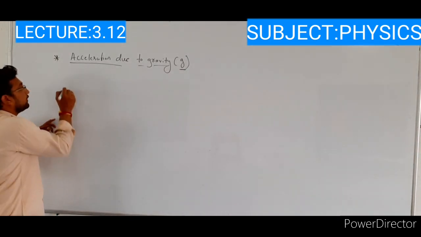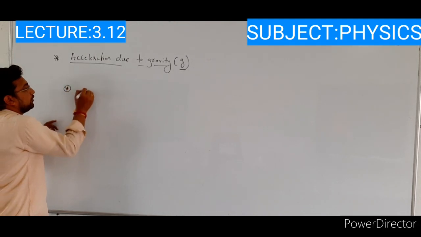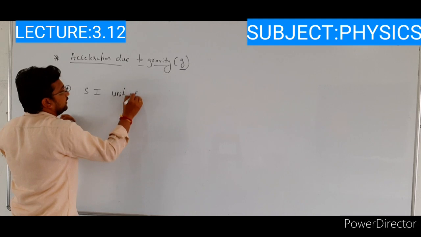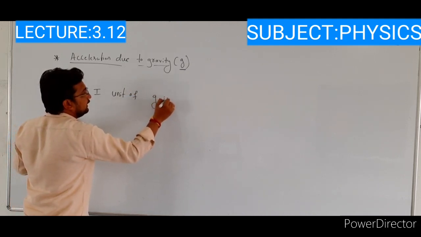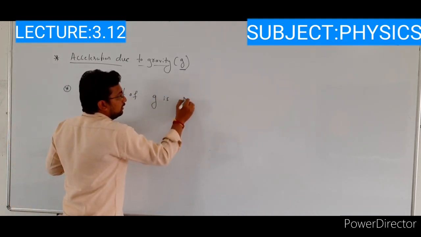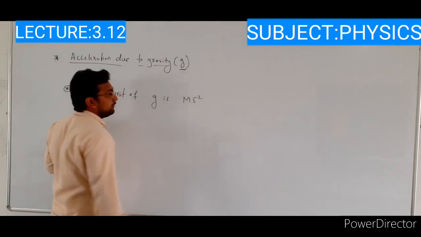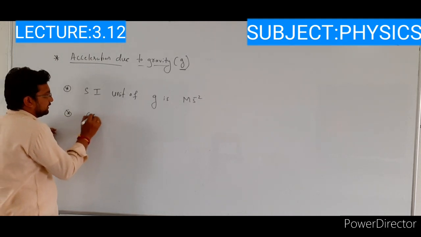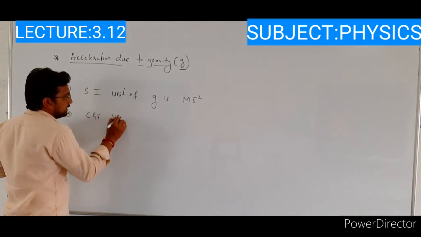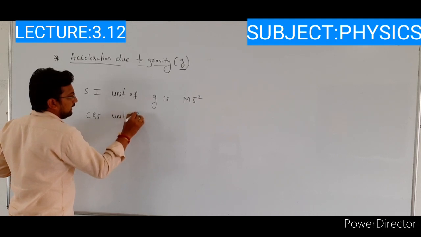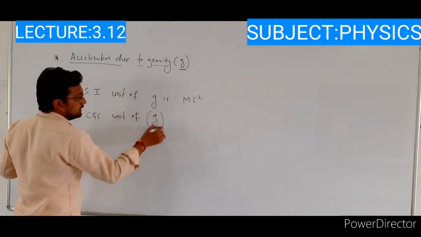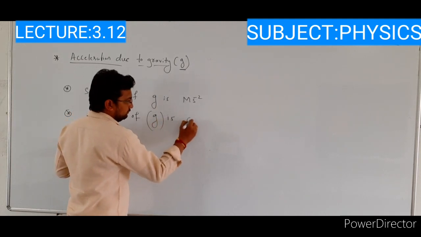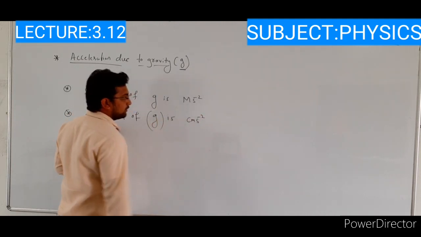Okay, see. The SI unit of acceleration due to gravity is meter per second square. Next, the CGS unit of acceleration due to gravity is centimeter per second square.